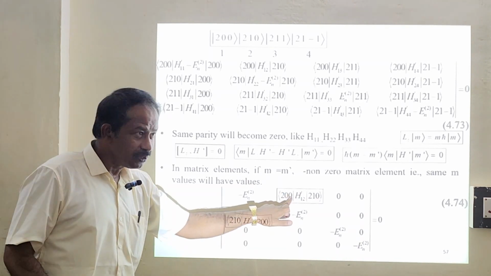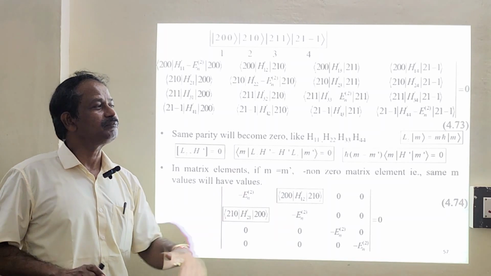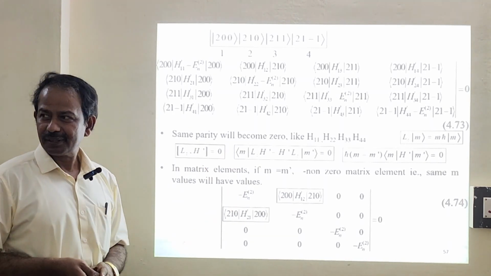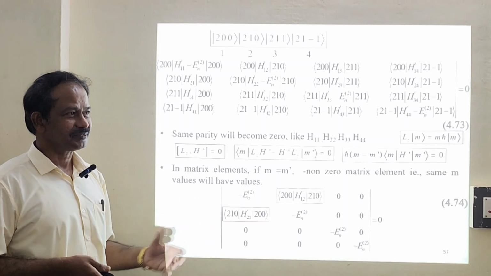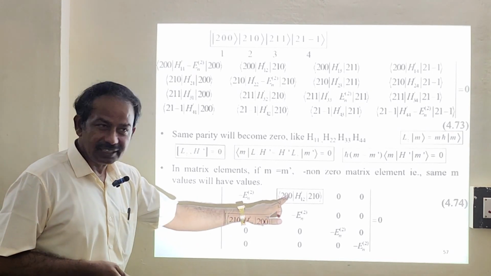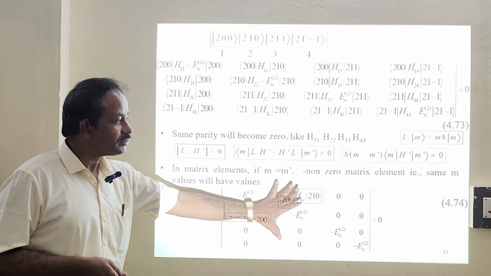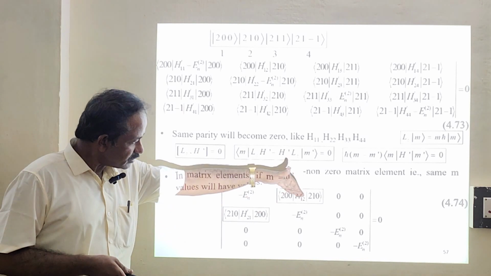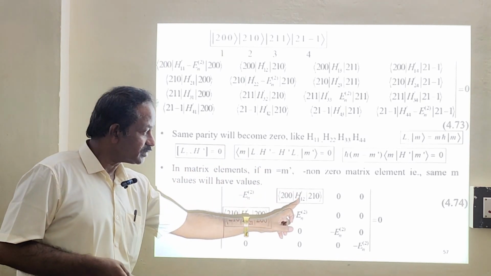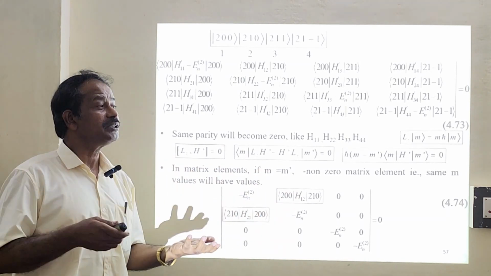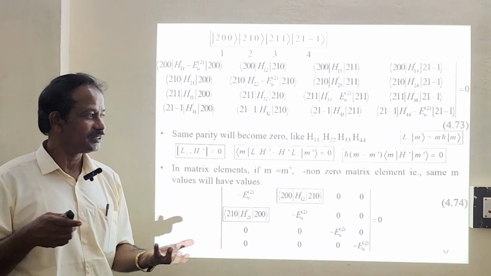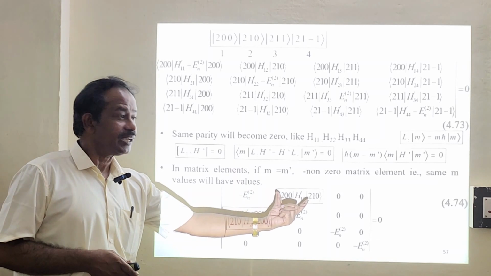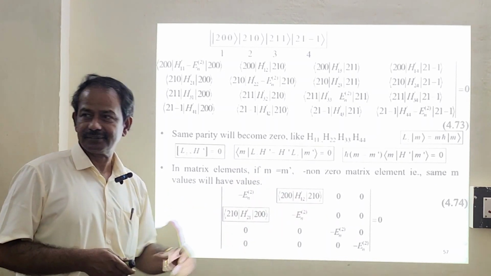If you solve for this one alone, that's all. We need not calculate all the 16 elements. Very simple. This is the beauty of parity. Okay, so we are going to calculate this one alone. The rest of the terms we already calculated, it's nothing but 0. This is just a complex conjugate. And also we said just now this is a Hermitian operator. For all Hermitian operators we will have only real eigenvalues. So this will be a real value. So just calculating either this or this, we are going to calculate this. That's all.